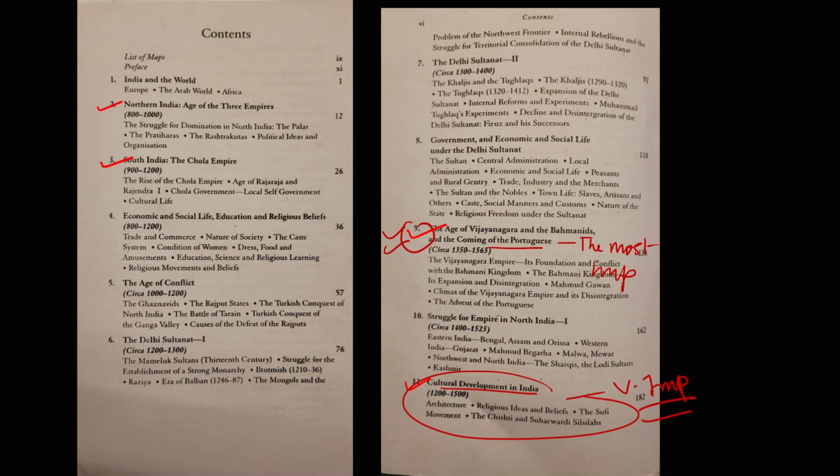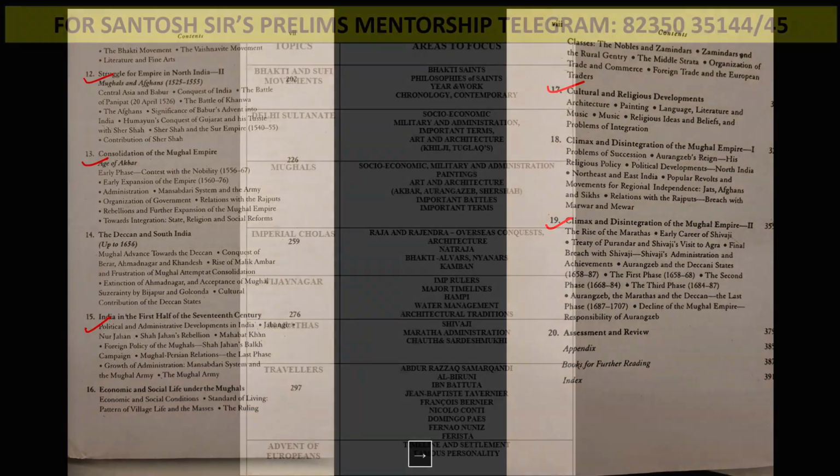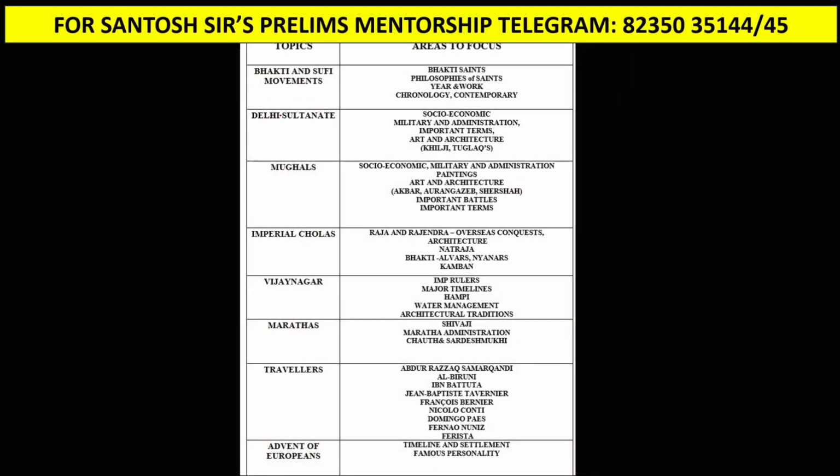Now I am going to discuss how you can cover the entire book in a smart way, with a lot of finer details. So let us start. From every chapter I have picked out some important themes which you need to prepare. For example, in Bhakti and Sufi: Bhakti saints, their philosophies, which year they were active, their work, the chronology of saints, and who was a contemporary of whom. These kinds of things you need to prepare.